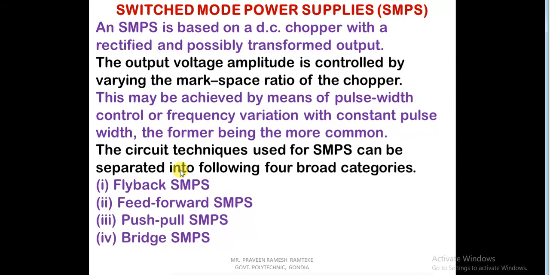The circuit techniques used for SMPS can be separated into four broad categories: flyback SMPS, feed forward SMPS, push pull SMPS, and bridge SMPS. We don't have to go into detail with these types. We will discuss in general the block diagram of SMPS.